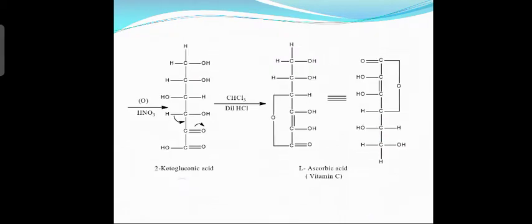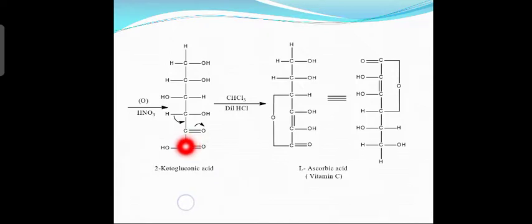Next slide. Now, this sorbose on oxidation in the presence of nitric acid, so sorbitol is converted into sorbose, and sorbose undergoes oxidation to give what? 2-keto-gluconic acid, on oxidation in the presence of nitric acid. Now, what is the difference between sorbose and 2-keto-gluconic acid? 2-keto-gluconic acid contains a ketonic group at the second carbon atom.